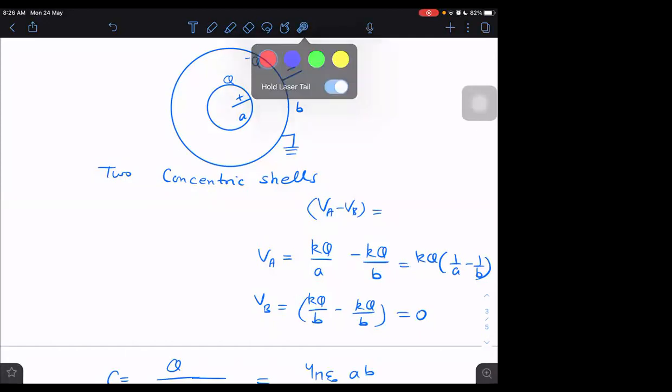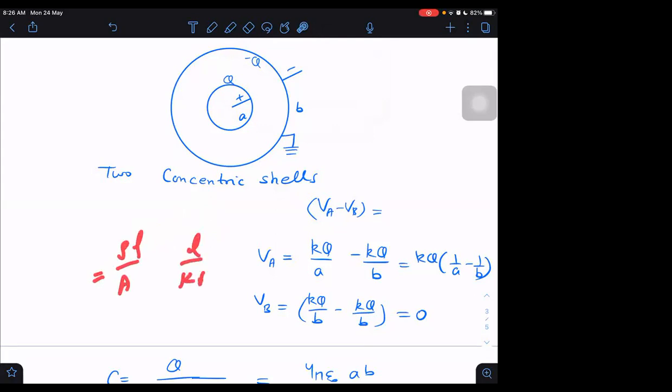The reason is that the thermal resistance and the electrical resistance have the same formula. If electrical resistance has rho, the formula is rho L by A. Then for thermal it is L upon KA, if you remember.